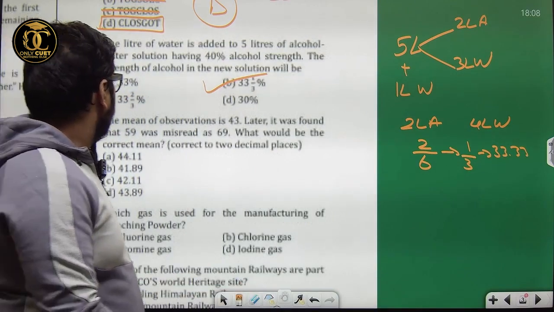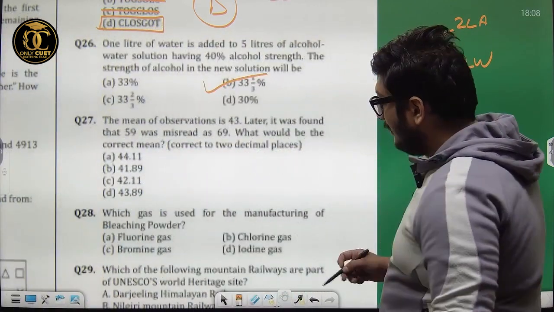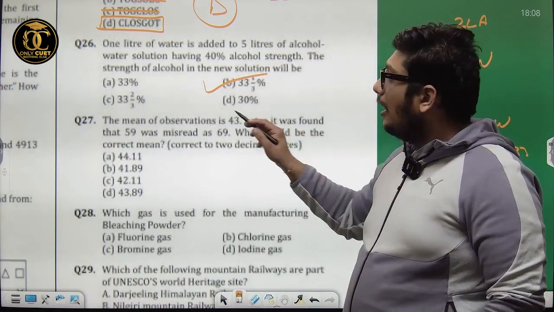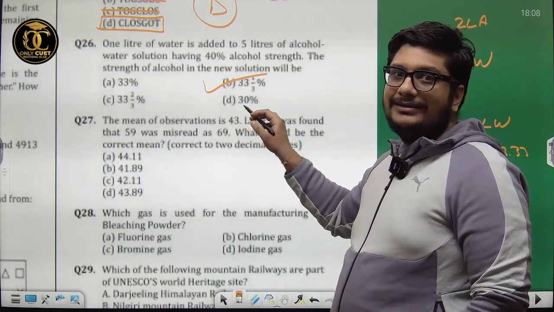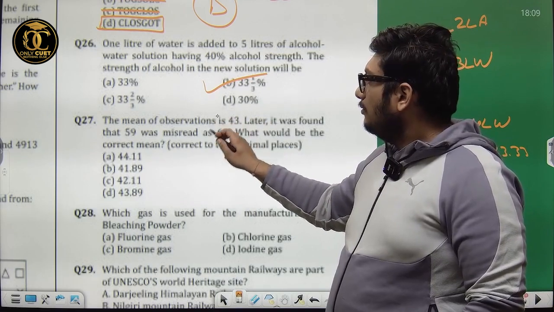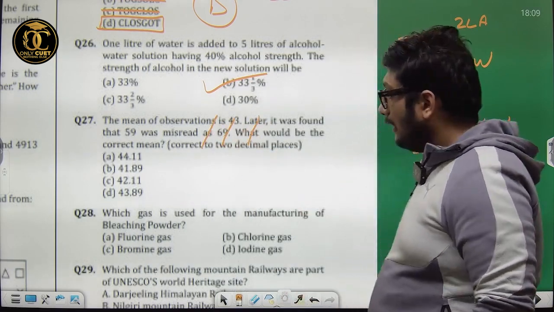Next, the mean of observations. This is an incorrect question because how many observations the mean is talking about is not given. So we'll cancel this question. Let's look at the next one.